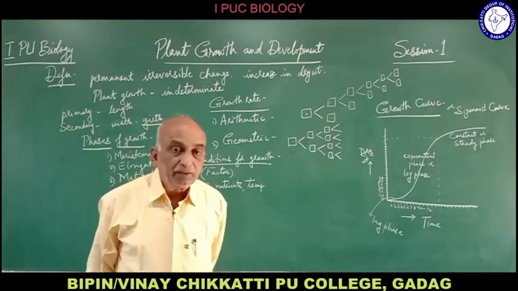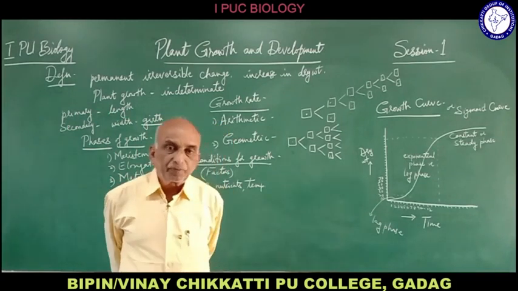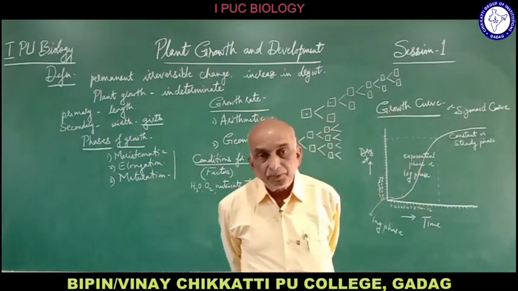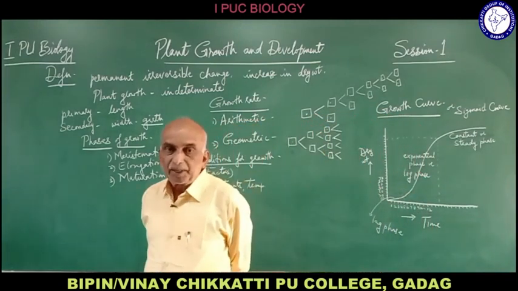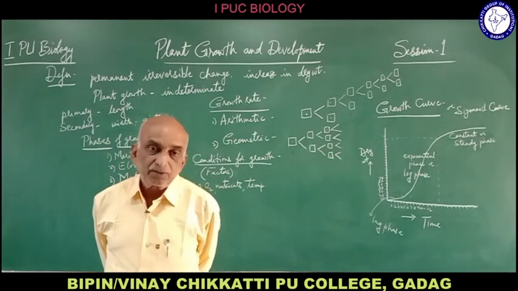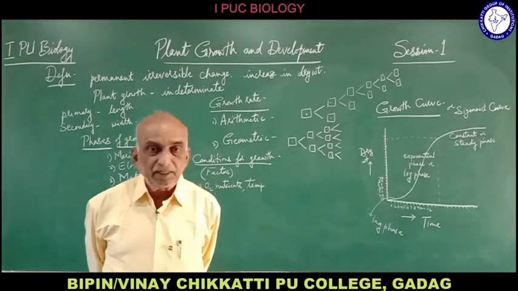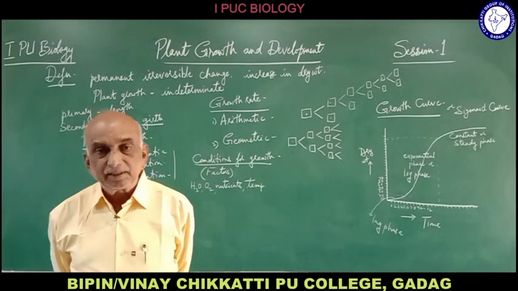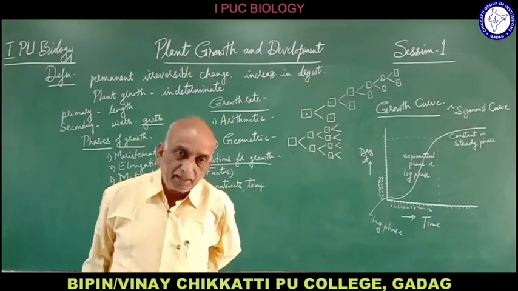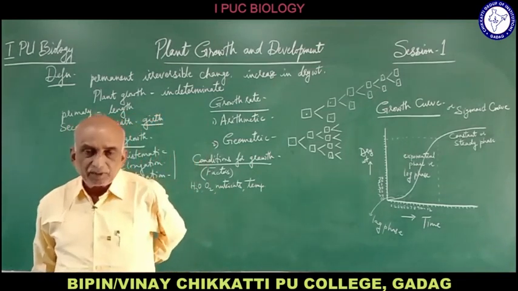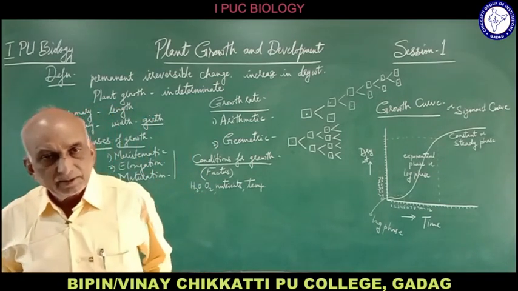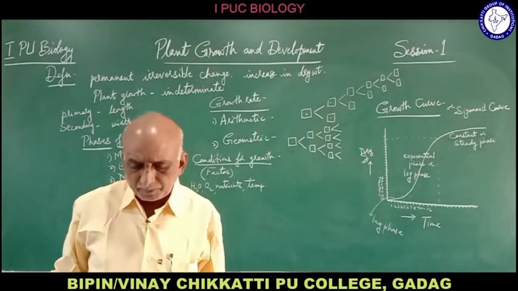Water is essential. When we plant a tree or a plant, a herb, when we grow a plant, we need watering of that plant. We should provide water to that plant. Water is necessary. Oxygen is also necessary. Though oxygen is released during photosynthesis, oxygen is necessary for the production of energy during cellular respiration, which we have studied in the respiration chapter. Respiration occurs in all organisms. So in plants also respiration occurs, where energy is produced and used for various metabolic activities.